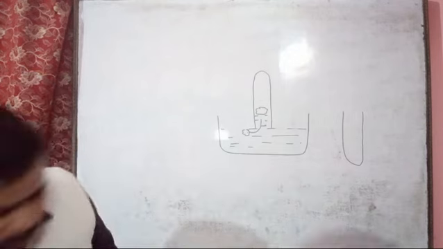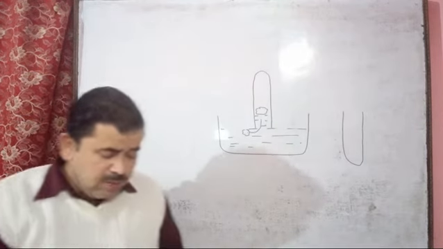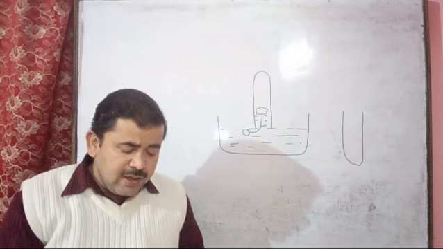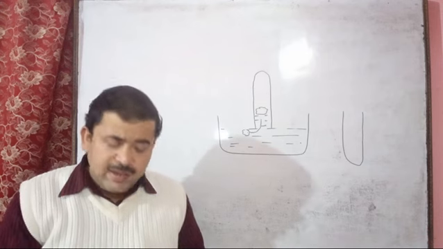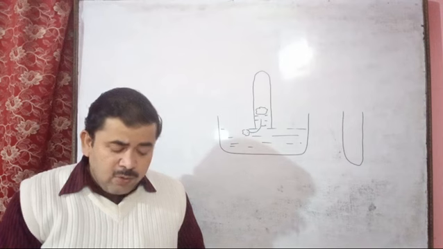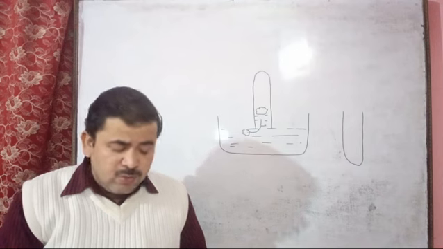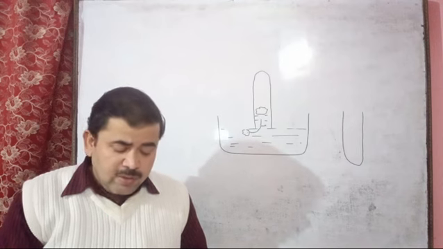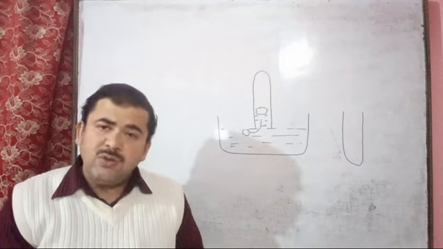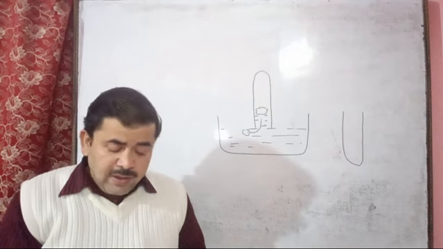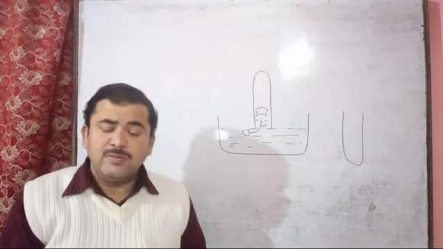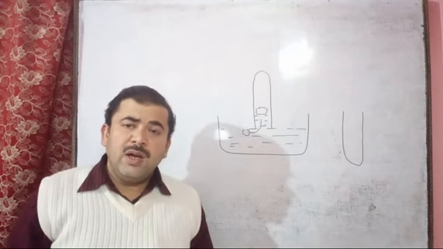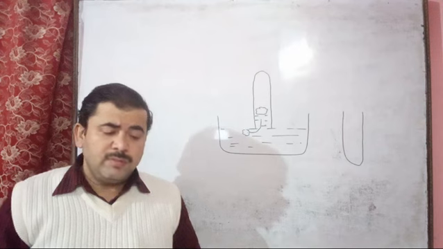So here are the materials required and then the procedure. Invert a test tube containing ammonia gas over mercury in a dish. A lump of wood charcoal is slipped into the test tube containing ammonia gas. Observation: mercury rises in the tube. Conclusion: mercury rises in the tube as ammonia is adsorbed by charcoal. So ammonia is adsorbed by the charcoal.